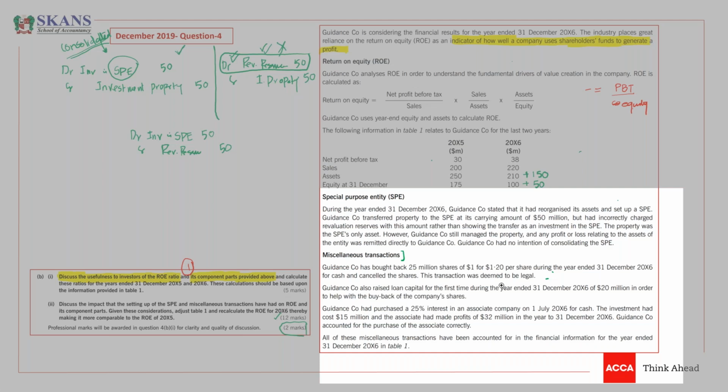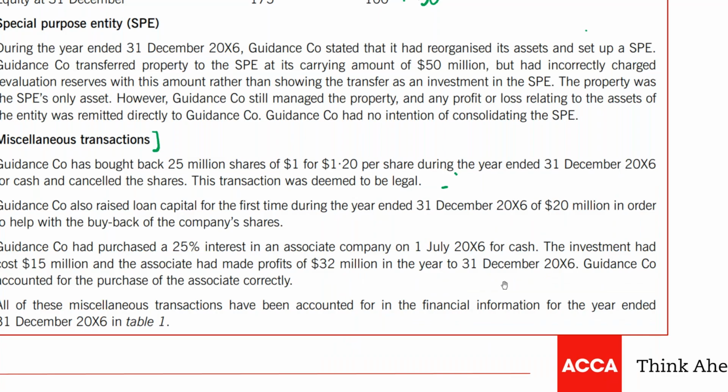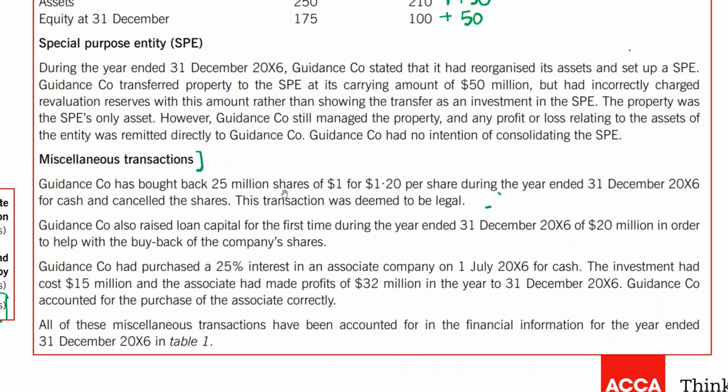Okay, look. The guidance company has bought back 25 million shares of $1 par value at 1.2 per share during the year ended 31st December 2006 for cash and cancelled the shares. The transaction was deemed to be legal.